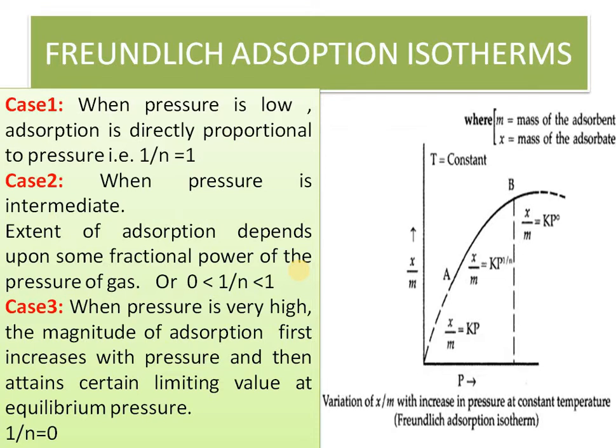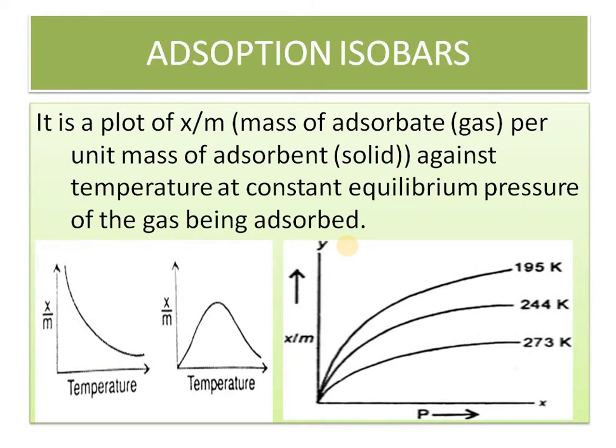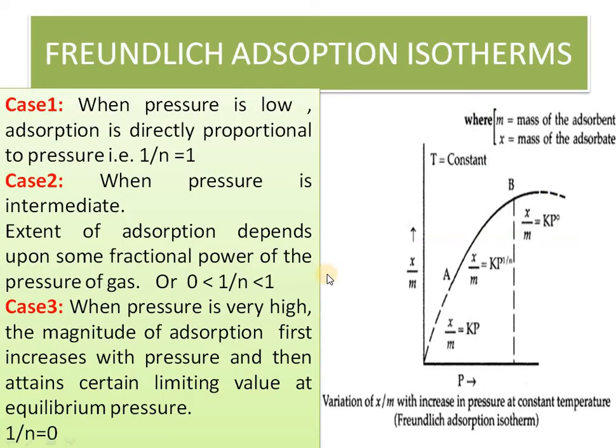Third case is when pressure is very high: the magnitude of adsorption first increases with pressure, then at a certain point reaches saturation, and if you increase pressure more, it starts to decrease. So now, hopefully we are clear with the adsorption isotherms. You need to remember the curves, the equation, and the range of 1/n from 0 to 1 at the different points of the curve.